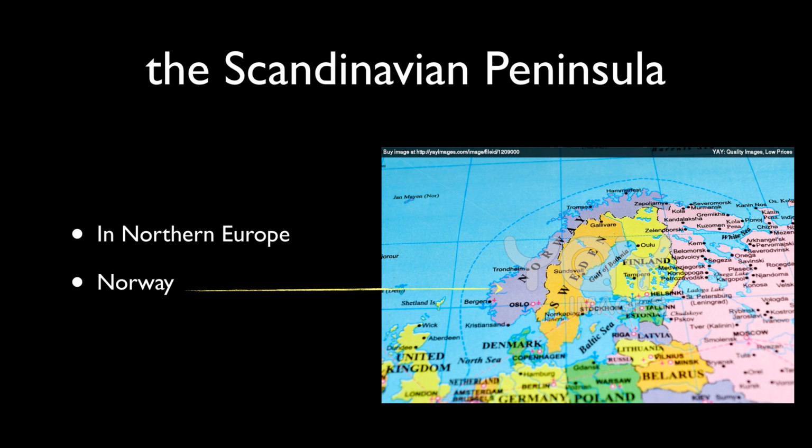And it's made up of two countries, Norway and Sweden. So it's this piece right here on the map that sticks down, surrounded by water on three sides. Okay, and we've got the countries of Norway and Sweden. That's the Scandinavian peninsula. If you hear someone say that they're from Scandinavia, that means they're from either Norway or Sweden, one of those two countries.